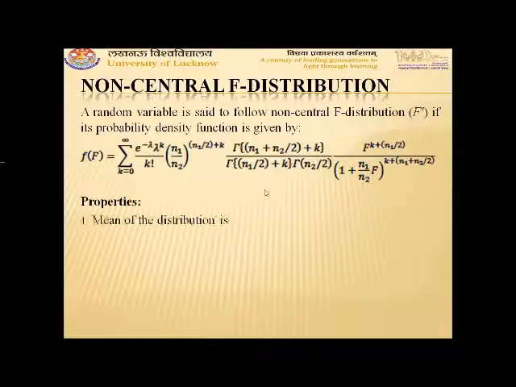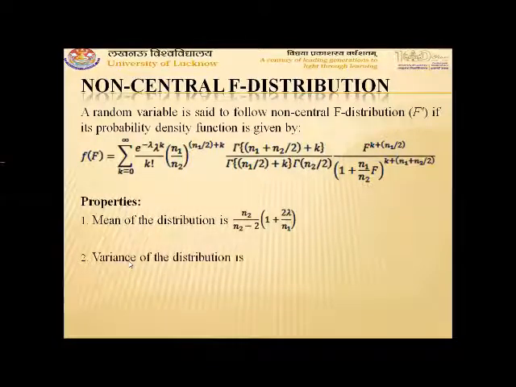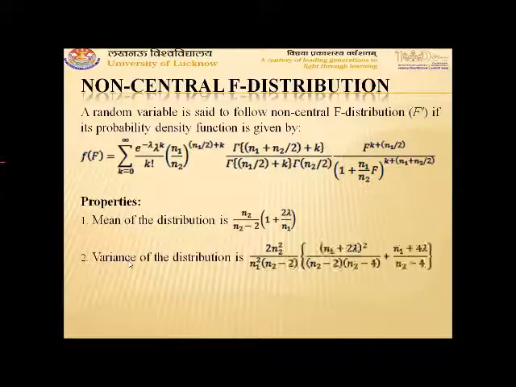It has certain properties. The mean of the distribution is n2 upon n2 minus 2, into 1 plus 2 lambda upon n1. The variance of the distribution is 2 n2 square upon n1 square into (n2 minus 2), into (n1 plus 2 lambda) whole square upon (n2 minus 2) into (n2 minus 4), plus (n1 plus 4 lambda) upon n2 minus 4.